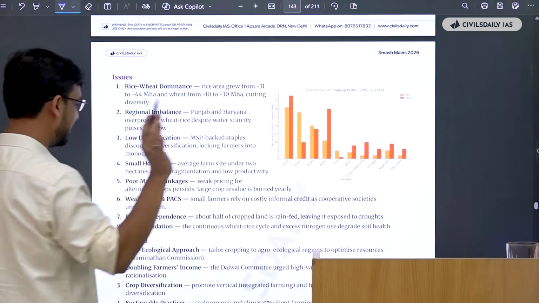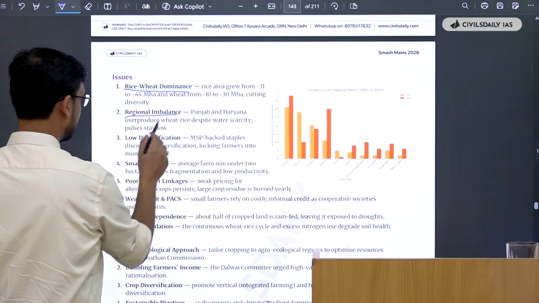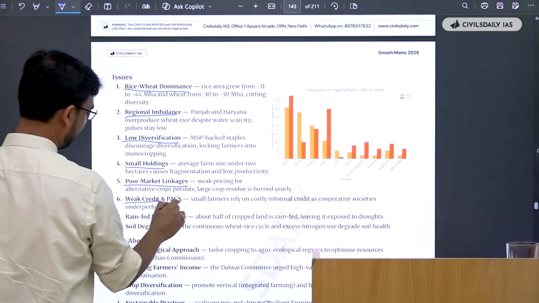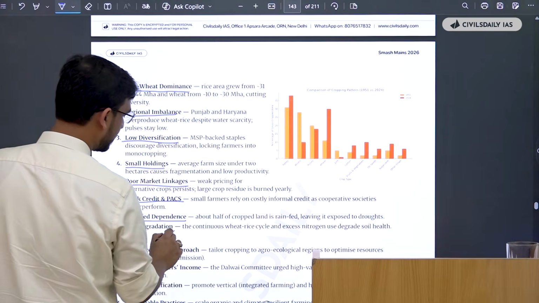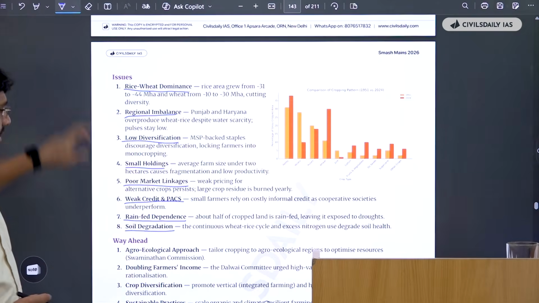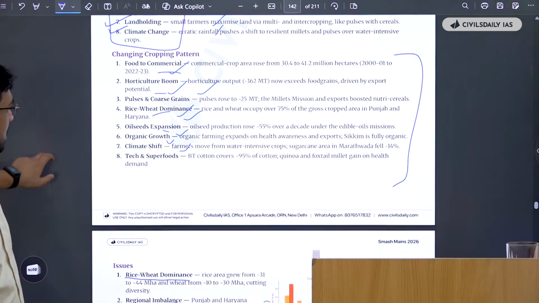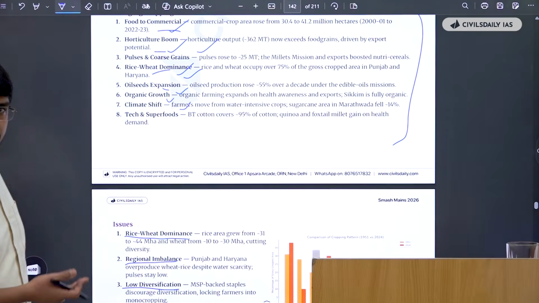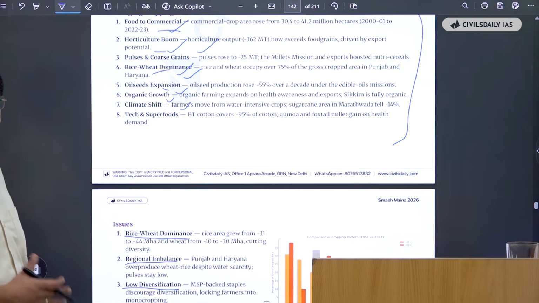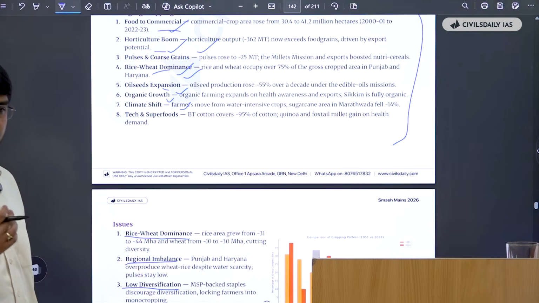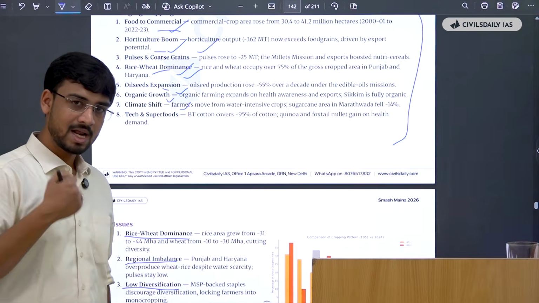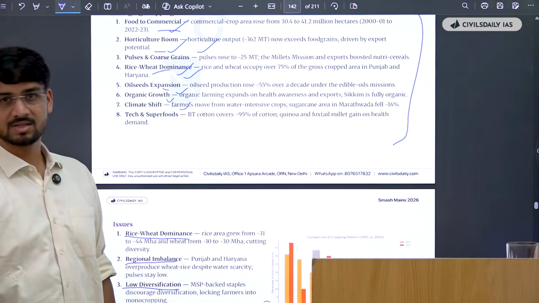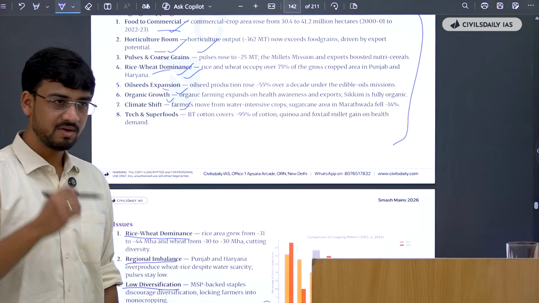Again, see the same issues. There's the rice-wheat dominance, then there's the regional imbalance, then there's low diversification, small land holdings, poor market linkages, weak credit facility, rain-fed dependence, and then there's soil degradation. It is the same points that we had in changing cropping patterns. Here we have written them as issues. That is what I was saying, that once you understand the main things that are happening, the main challenges that we are facing, you can directly use them as issues, and you can use solving the rice-wheat dominance as way forward.